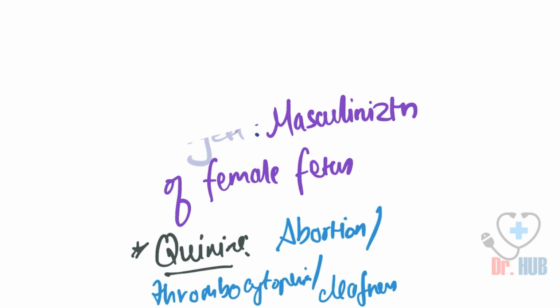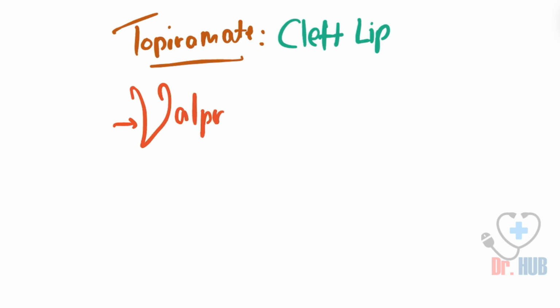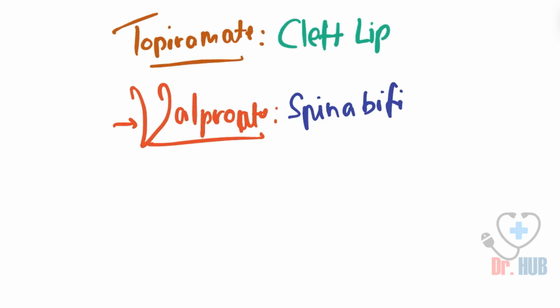Next we look at the drug topiramate. Topiramate can result in cleft lip formation. Then we look at valproate. Valproate can result in spina bifida.